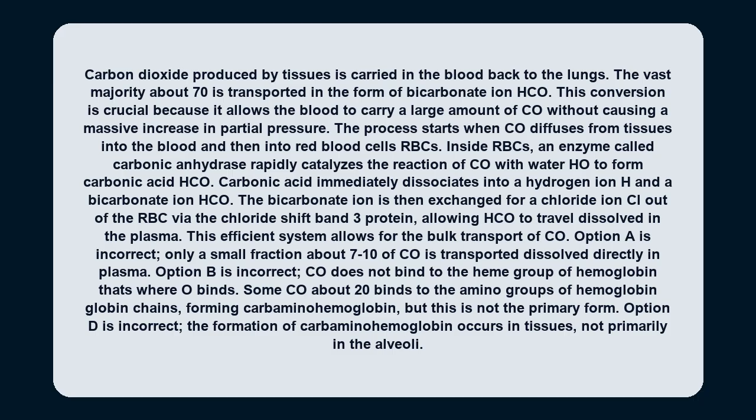Option A is incorrect. Only a small fraction, about 7 to 10% of CO2, is transported dissolved directly in plasma. Option B is incorrect. CO2 does not bind to the heme group of hemoglobin, that's where O2 binds. Some CO2, about 20%, binds to the amino groups of hemoglobin's globin chains, forming carbaminohemoglobin, but this is not the primary form. Option D is incorrect. The formation of carbaminohemoglobin occurs in tissues, not primarily in the alveoli.